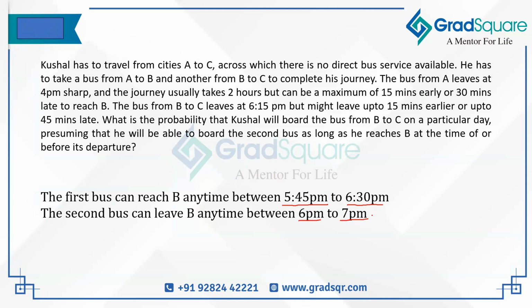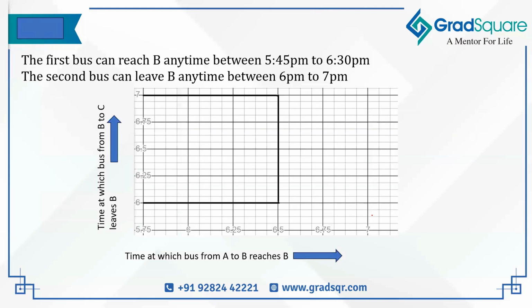So let's try a simpler approach where we are using geometry. And what I'm going to do is that for that, I'm going to draw a graph. And in this graph, I am going to be putting the timings of the first bus traveling from A to B on the x-axis and the timing of the second bus departing from B to reach C on the y-axis. So the time at which the first bus reaches B can be anywhere between 5:45 p.m. and 6:30 p.m. So that is what is present on the x-axis, and the timing at which the second bus can leave can be anywhere between 6 p.m. and 7 p.m. That is what is present on the y-axis.